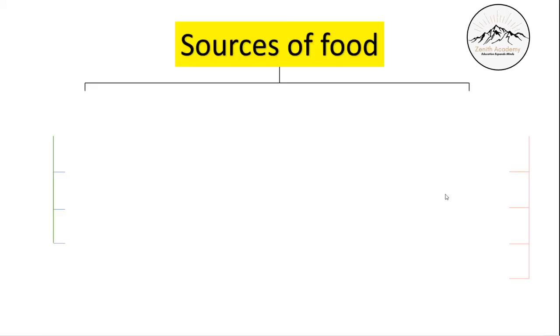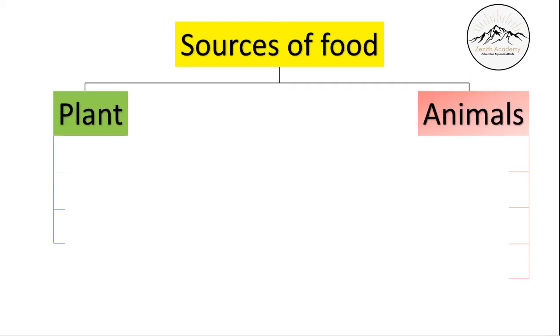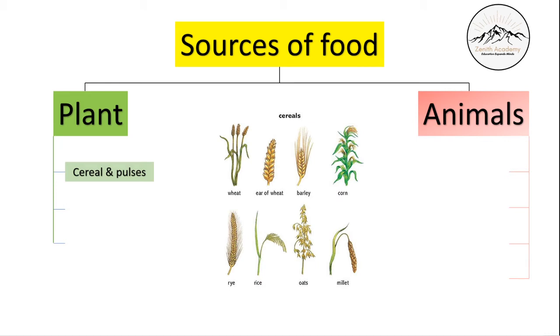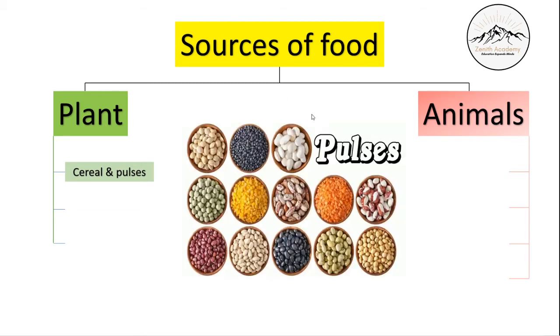Now let's go to sources of food. Where do we get food from? We get food from plants and animals. And in plants, there are different sources such as cereals and pulses. Different kinds of cereals such as wheat, corn, barley, oats, rice, all come under cereals. Then we have pulses, such as chickpeas and kidney beans, all of which come under pulses.